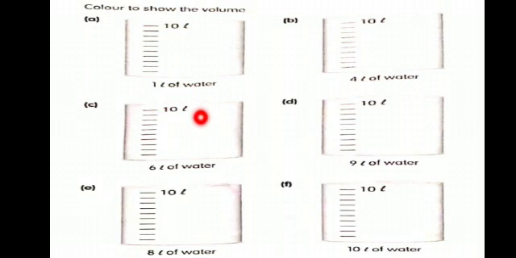1 liter of water. You have to color only 1 liter of water. It means you have to color only till this line. 1 liter. 4 liters: 1, 2, 3, 4. Till there. 4 liter. 9 liter: 1, 2, 3, 4, 5, 6, 7, 8, 9. Alright, 9 liter of water, 6 liter, 8 liter, and then completely 10 liter of water. This is done, level 2.